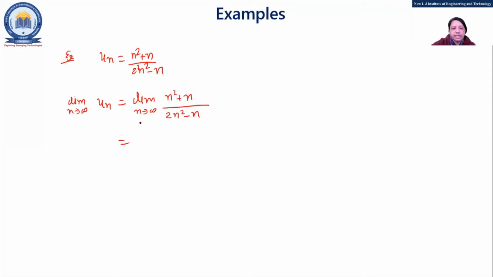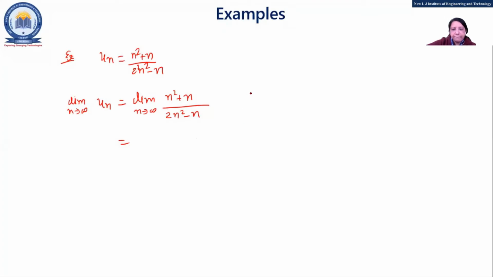Do you have any idea? In the last three examples, we directly put n equal to infinity in our expression and wrote the answer. Okay, we will take n common.